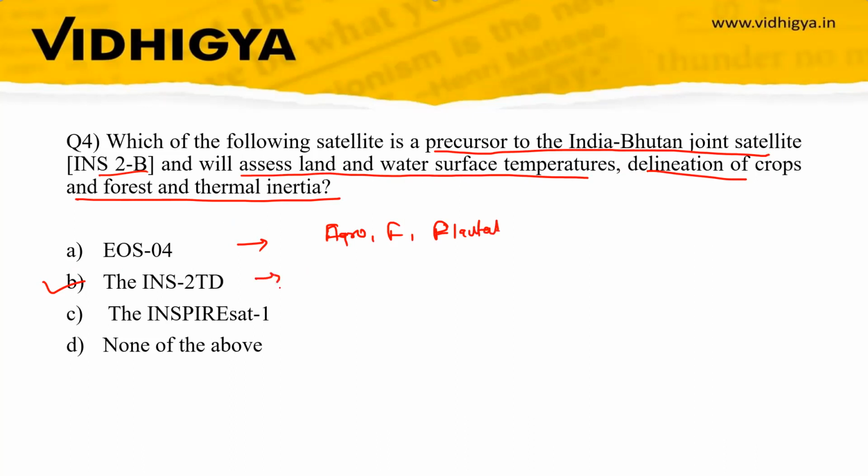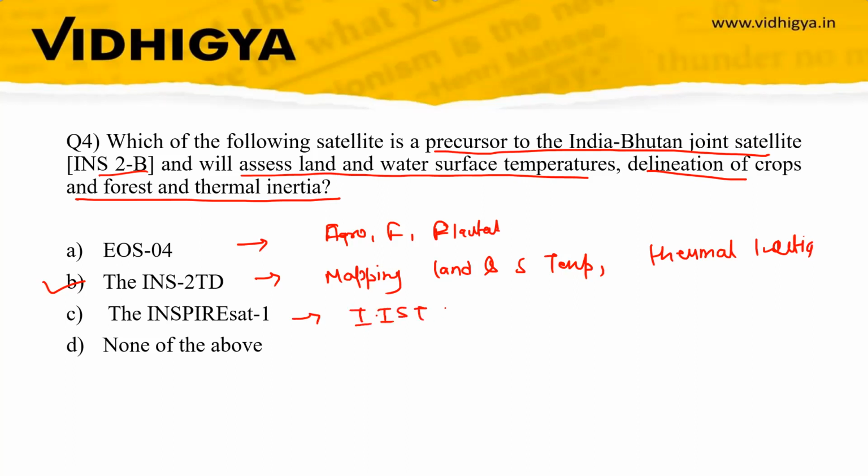This will be used for mapping land and surface temperature, thermal inertia, and this is Indian Institute of Space Science and Technology and University of Colorado, related to sun's coronal activity.